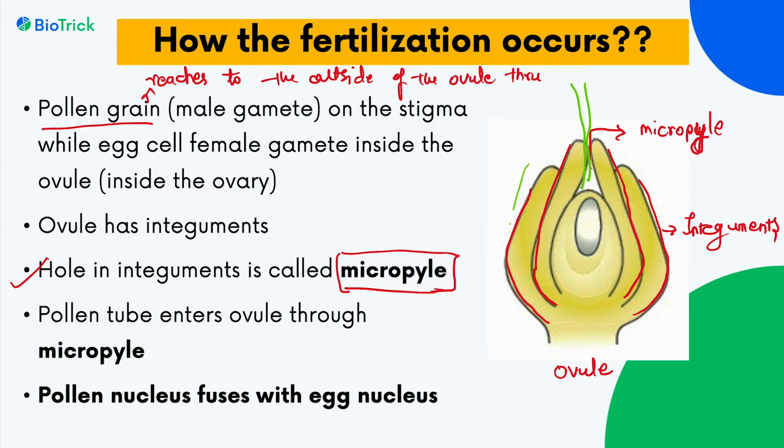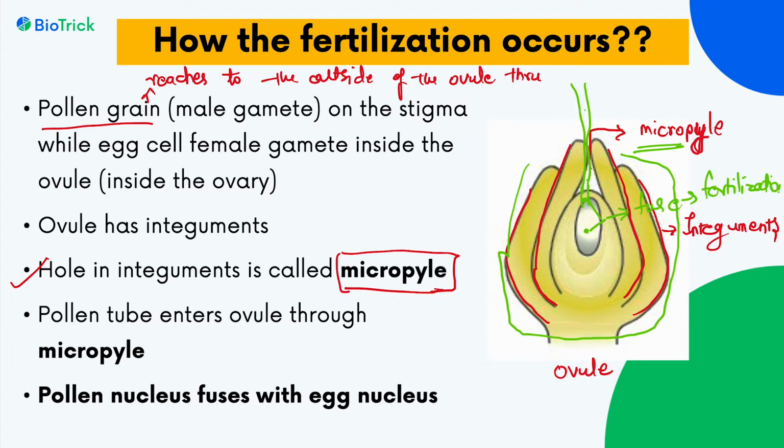Otherwise, all the other spaces are closed. There is no entry point for the pollen tube. The pollen tube enters the ovule through the micropyle and reaches the egg cell, where it releases its pollen nuclei, and the pollen nuclei and egg nuclei fuse to complete the process of fertilization.